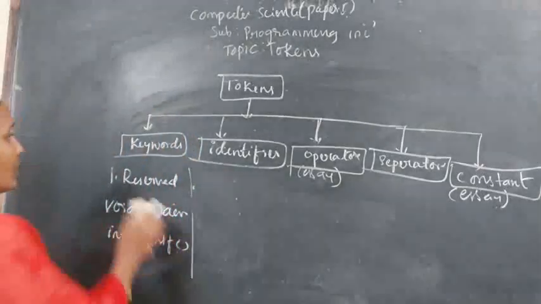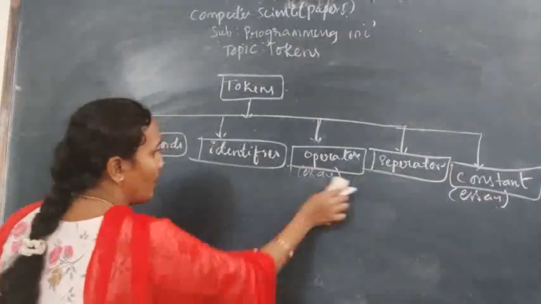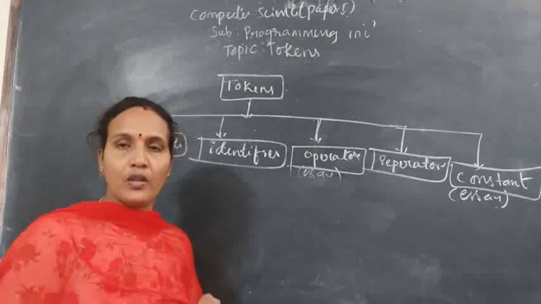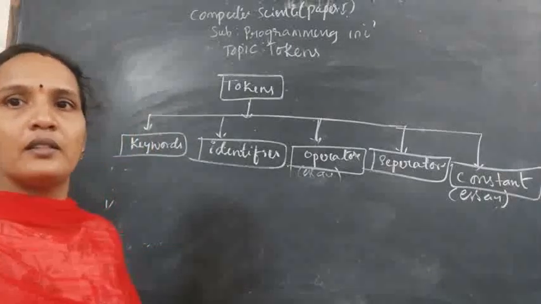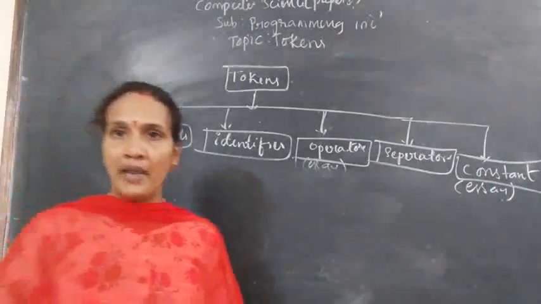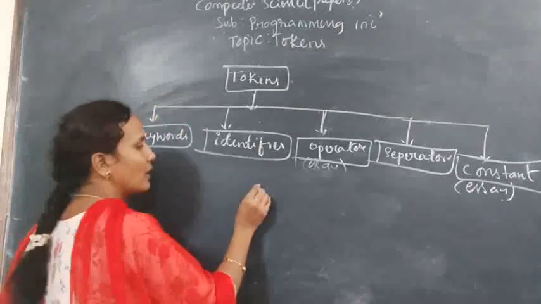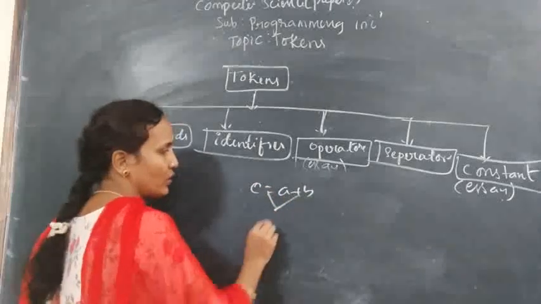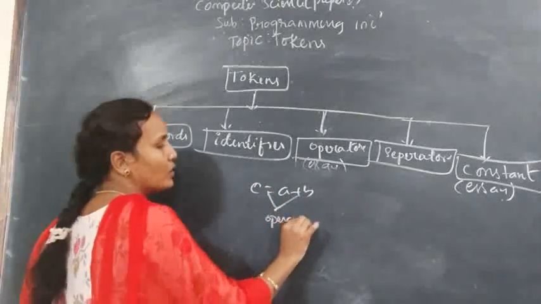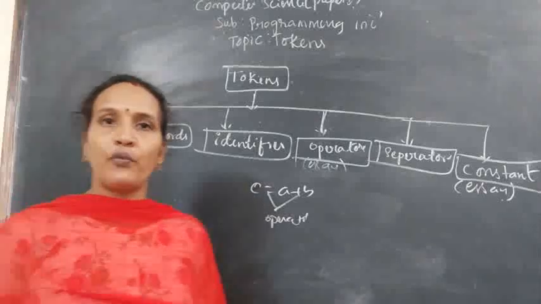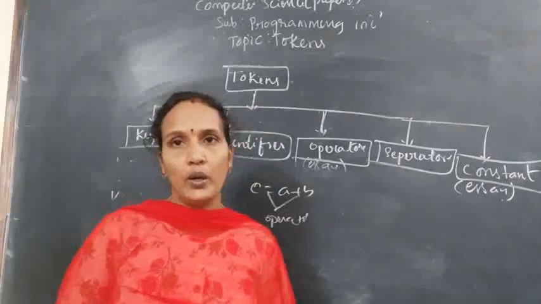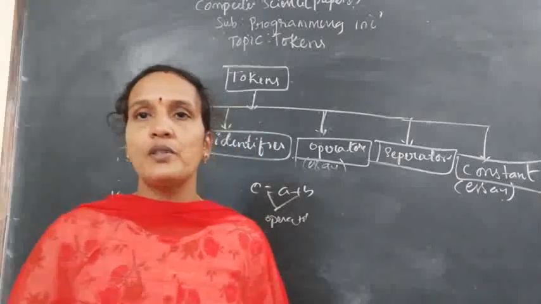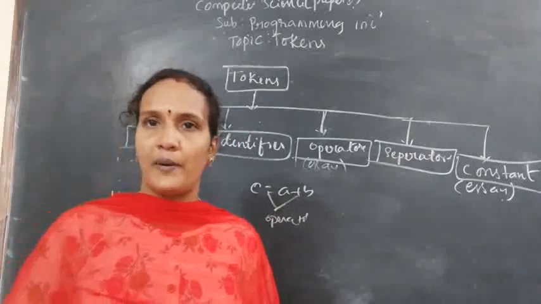Now, the next one is operator. I think you all know what an operator is. An operator is a symbol. It performs some action like this: c equals to a plus b. These two are operators. Okay, so an operator is a symbol which performs some arithmetic and logical operations. It is a symbol which performs different operations on operands.